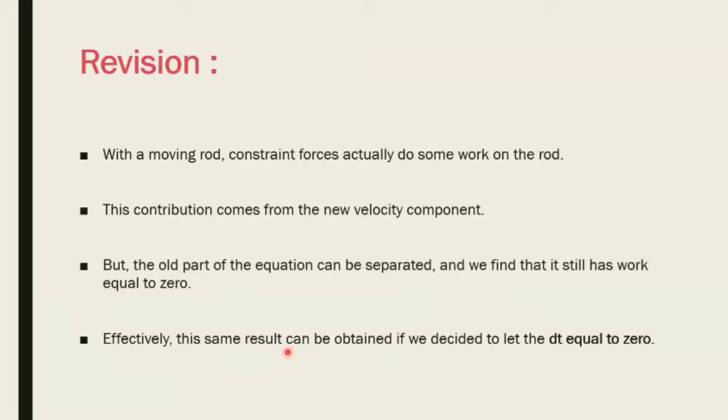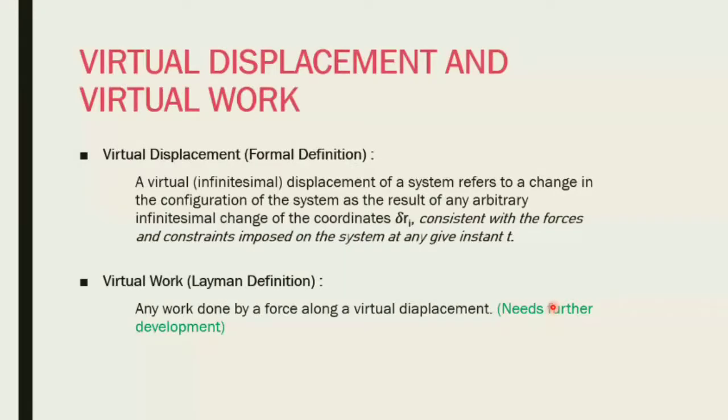Effectively, this same result can be obtained if we let dt equal 0, which is what we did. Now, we're going to look at a formal definition, which I just copied from Goldstein's classical mechanics book. You don't need to be worried about the jargon here, but a virtual displacement of a system refers to a change in the configuration of the system as a result of any arbitrary infinitesimal change of the coordinates, delta Ri, which is the virtual displacement, consistent with the forces and constraints imposed on the system by delta t